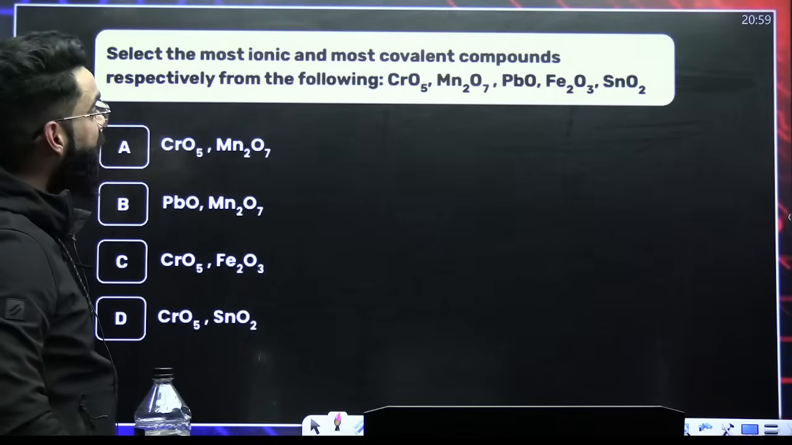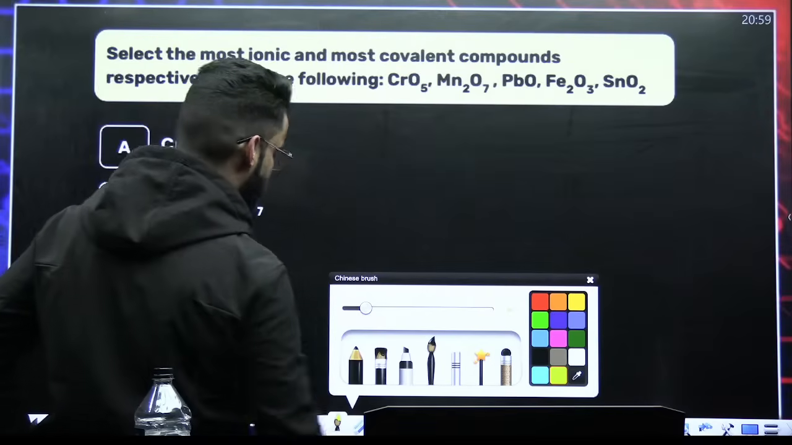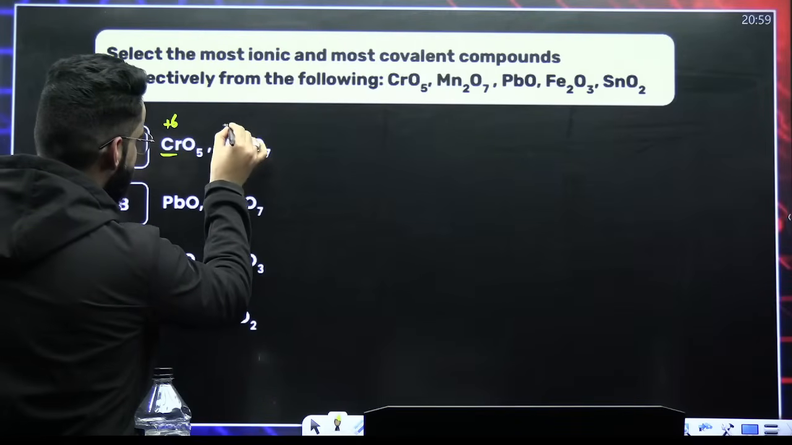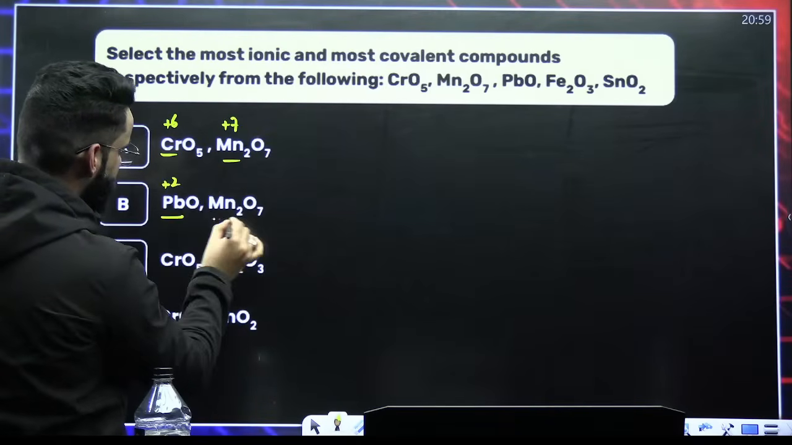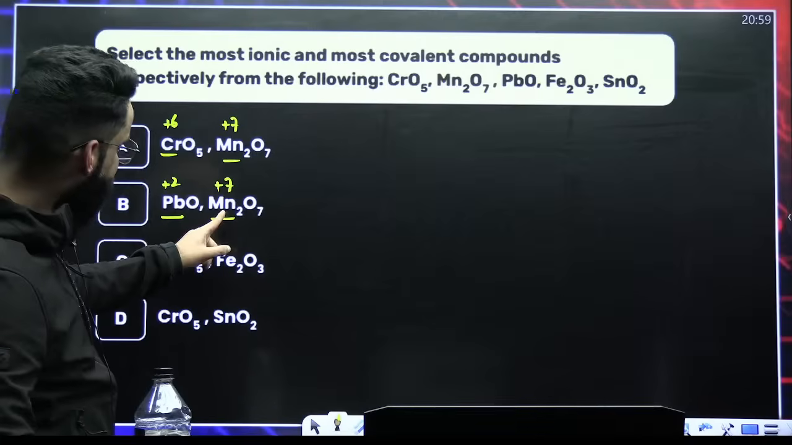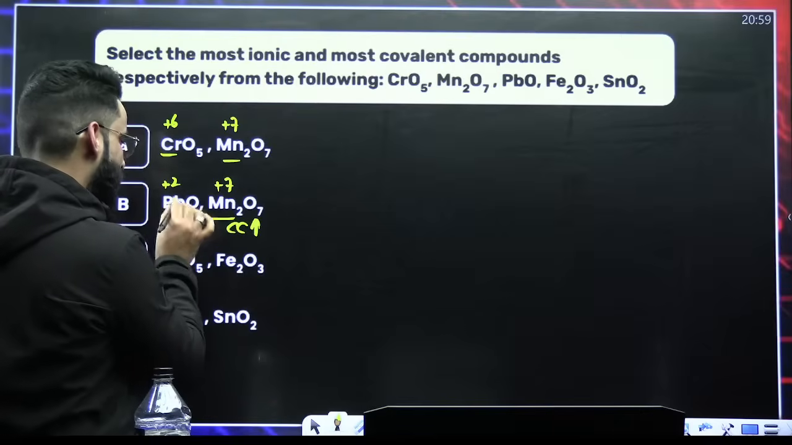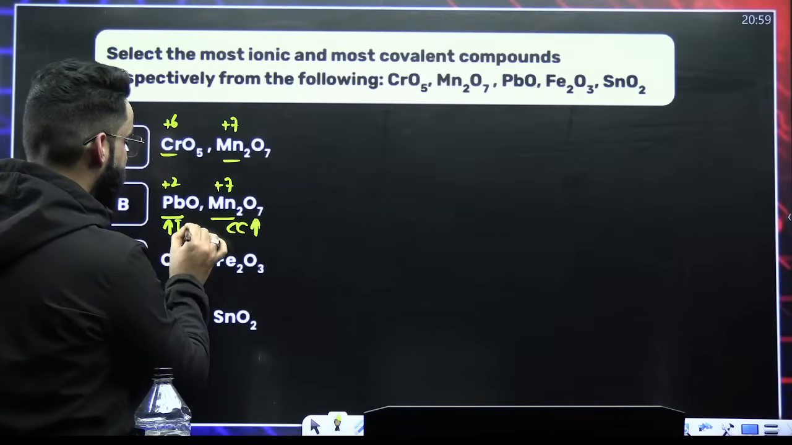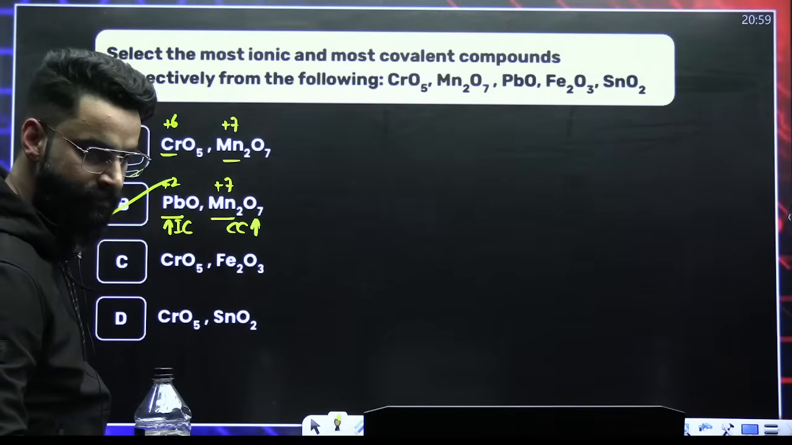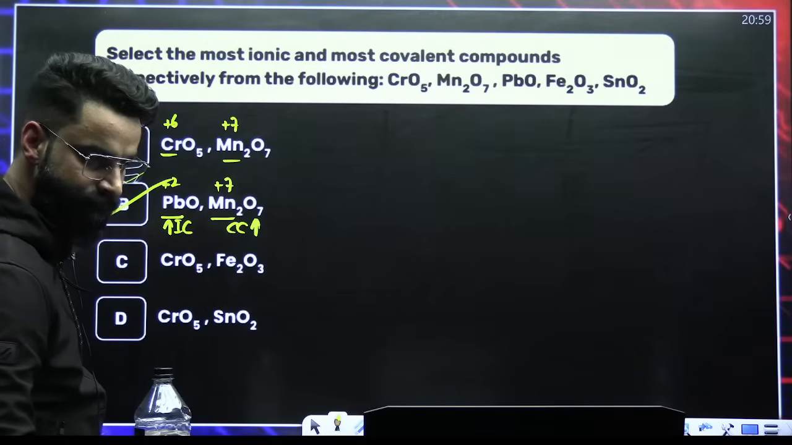Select the most ionic and most covalent. First one should be most ionic, second one should be most covalent. See, chromium here will be in +6 oxidation state, manganese will be in +7 oxidation state, lead here in +2, this manganese +7. I think this is the answer. More the charge on the cation, more is the polarizing power, more the covalent character. So this is more covalent, and this is less covalent. Less covalent means more ionic. So more ionic, more covalent. So option B. Yes? I hope this is clear.